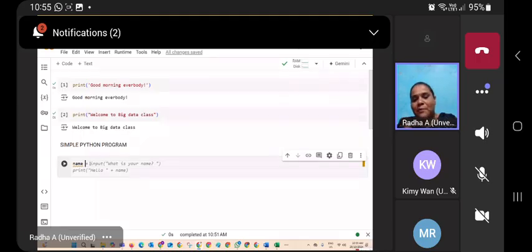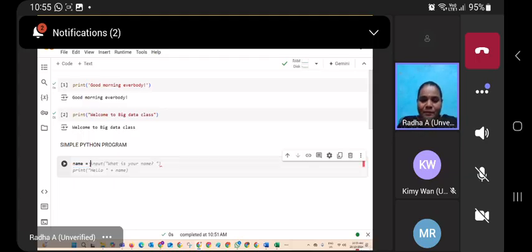See, I'm not typing anything. Google Colab is an artificial intelligence application. It will guide you. See, after name, how you are going to type the program, it will help you. See, name equal to input, what is your name, print hello. If I want, I can click the tab button and it will replace all the coding, but don't go like this.